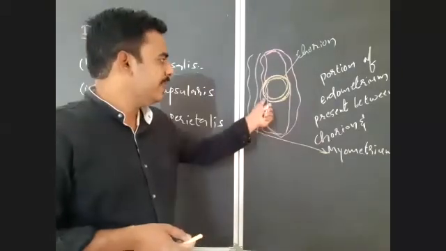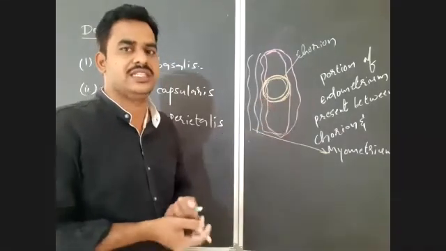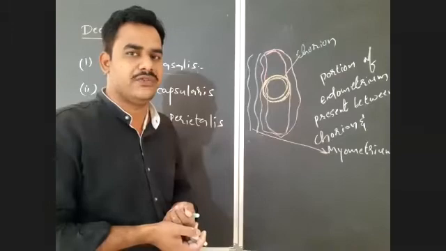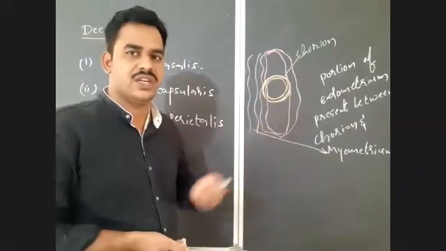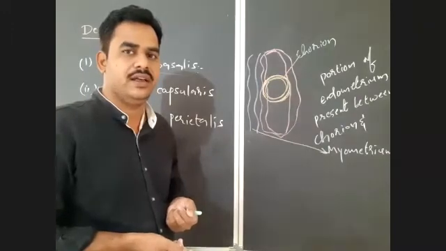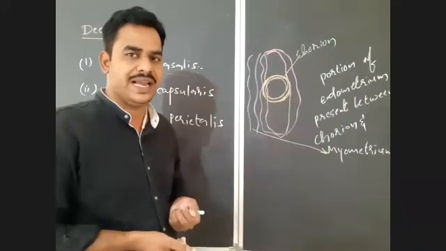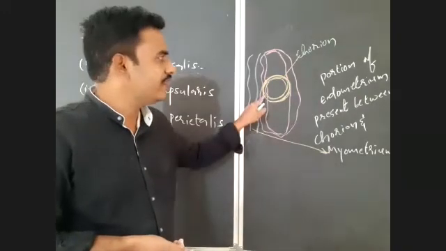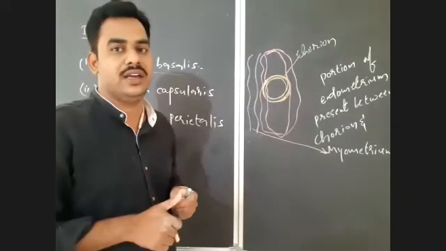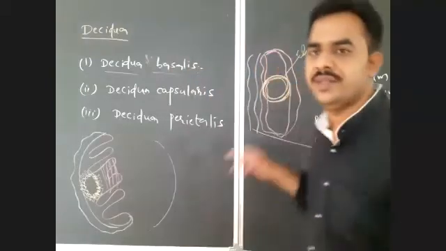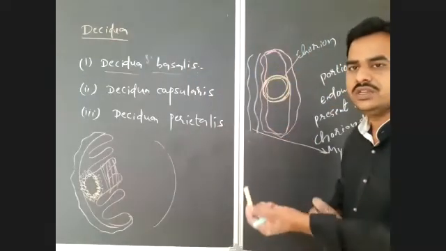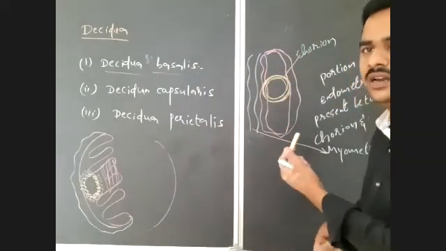See here, this deciduea basalis is the site of formation of placenta in future. In future, here there is formation of an organic connection between the mother and fetus, that is the placenta. So that placenta will form from which part of the endometrium? That is the deciduea basalis, very important.